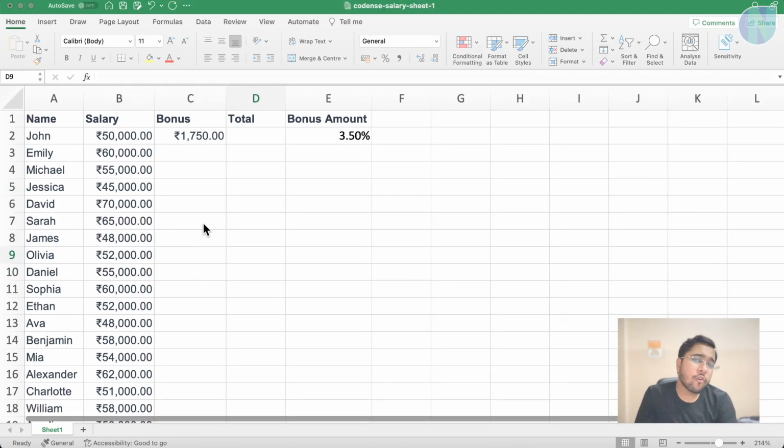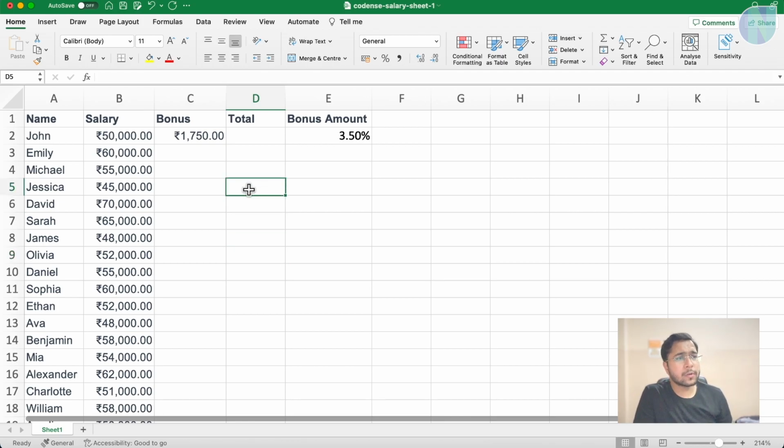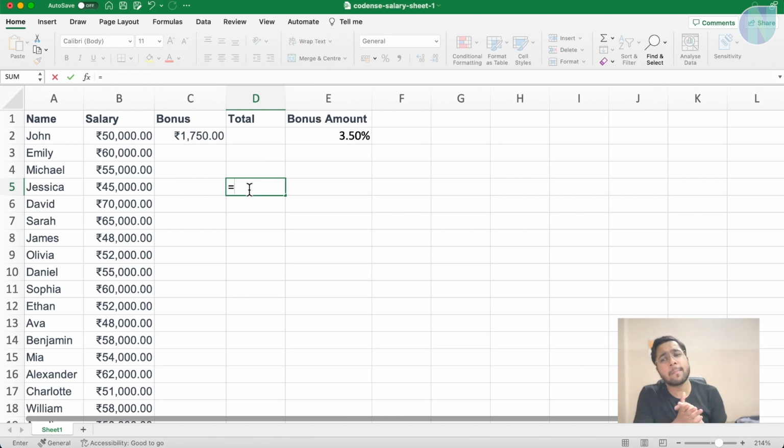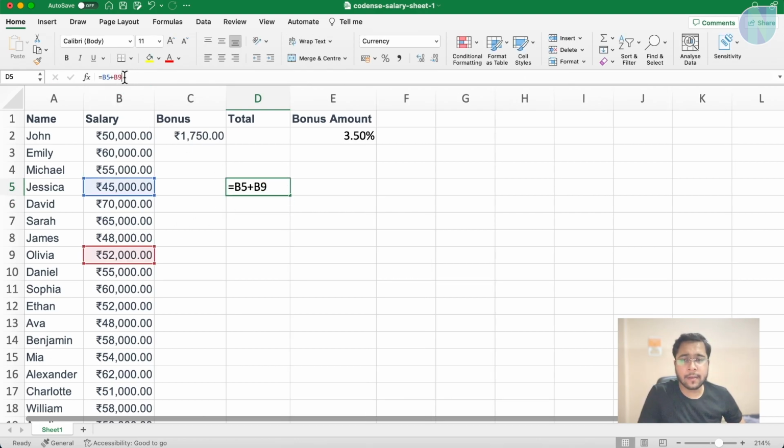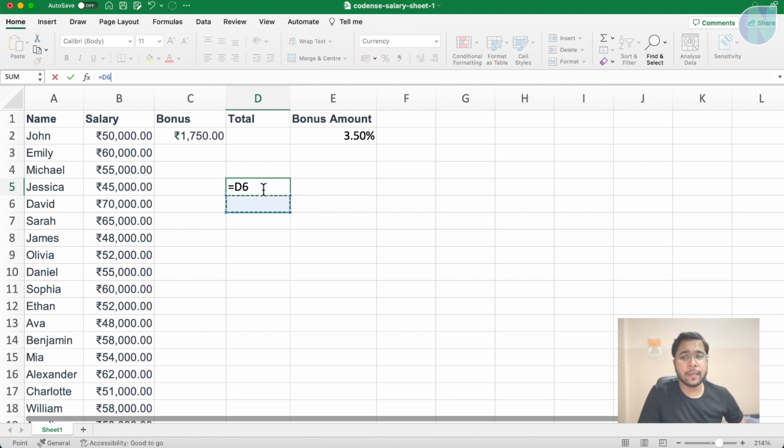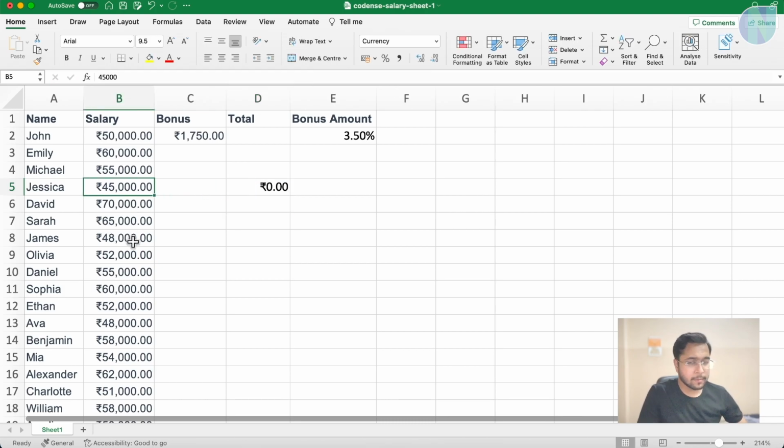We can write some formulas in Excel as well. Like how? To create a formula, you put an equal to. I am just giving some basic examples in this intro video. We will see more formulas in detail in future videos. So here I can say equal to, and I can select this cell, then I can say plus, then I can select this and press enter. So you can see this cell is now a formula, which is B5 plus B9. What is B5? This cell. What is B9? This cell.